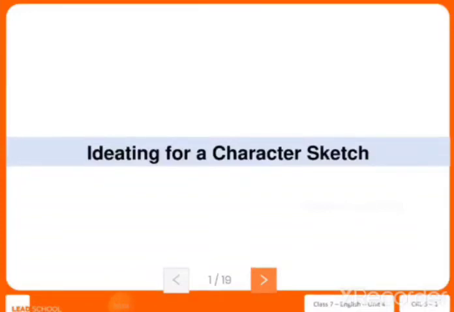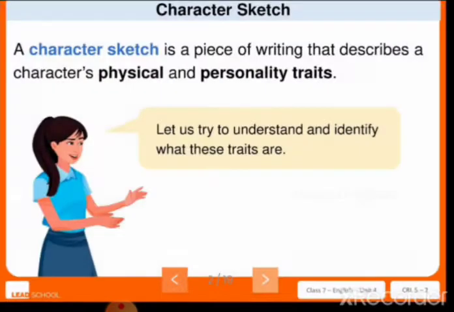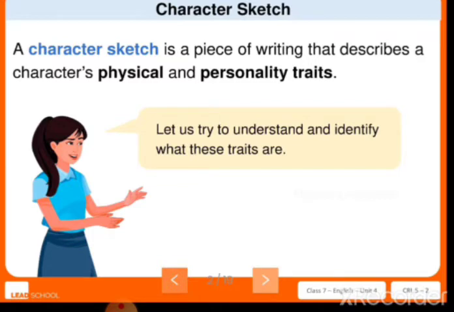Today we are moving to Unit 4. In Unit 4, first we are going to learn how to ideate a character sketch. So what do you mean by ideating? To form an idea. So here we are going to form an idea to sketch one's character given in the story. And what do you mean by a character sketch?